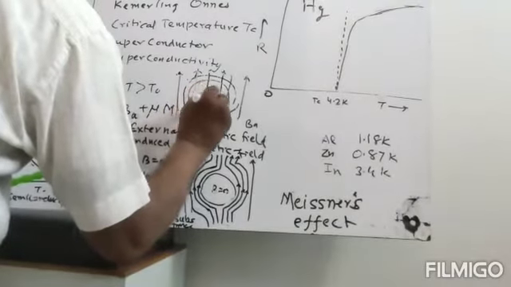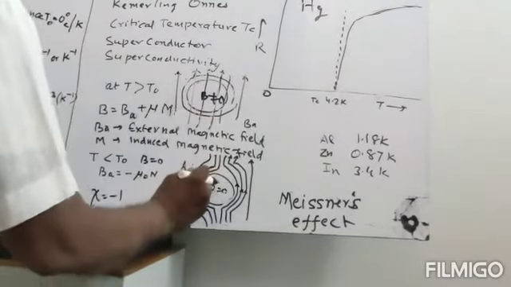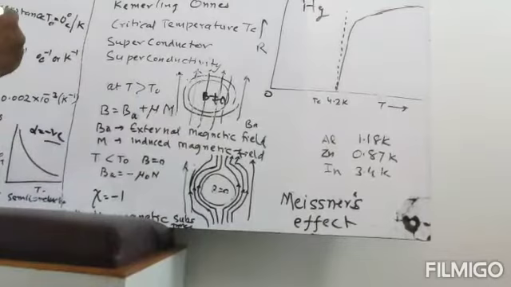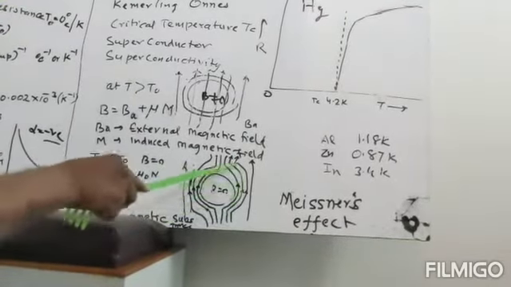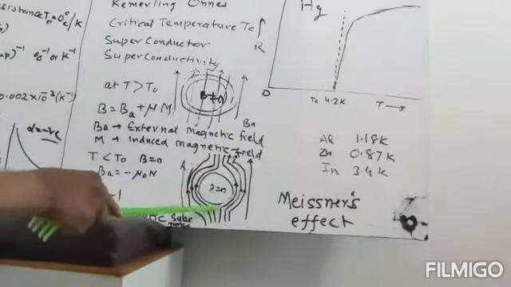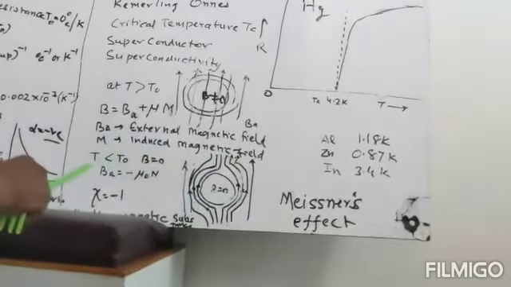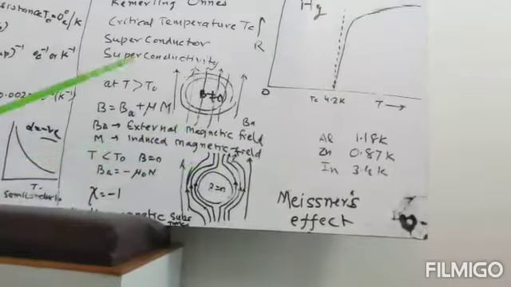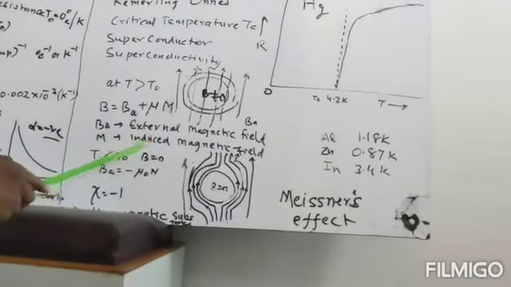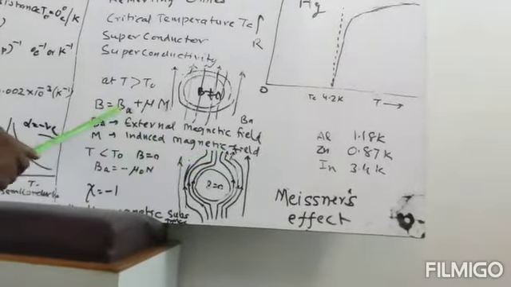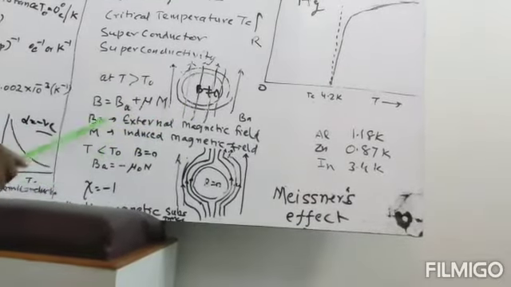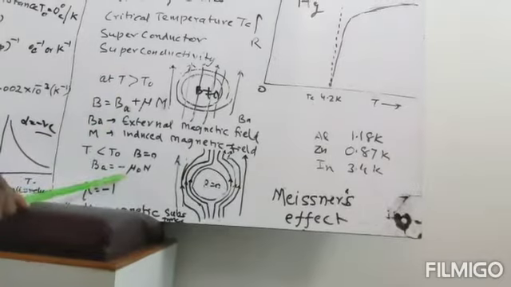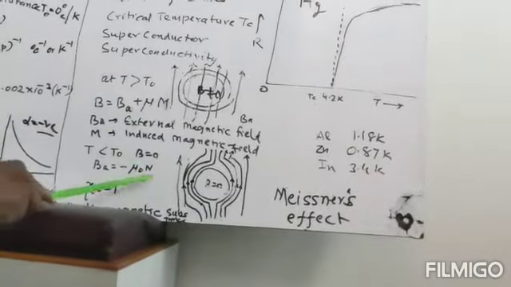Now B becomes 0. All the magnetic lines of force will be away from it. It will not enter into this. So at the critical temperature or less than critical temperature, B is equal to 0. So BA plus mu into M is equal to 0, or BA will be equal to minus mu 0 into M.